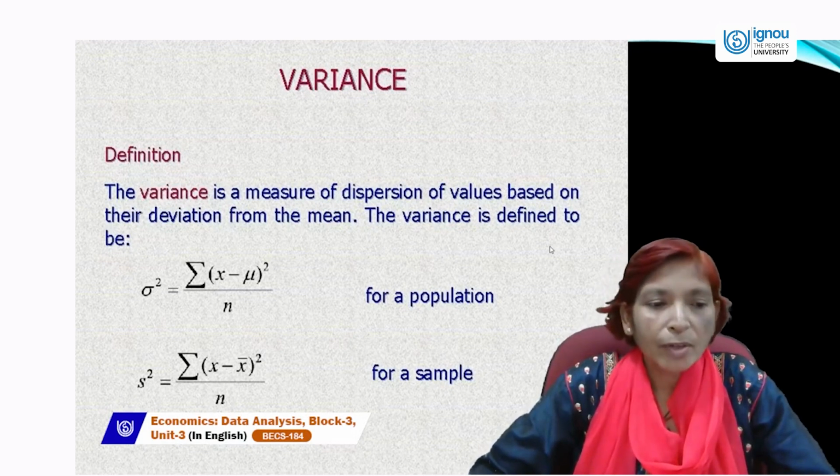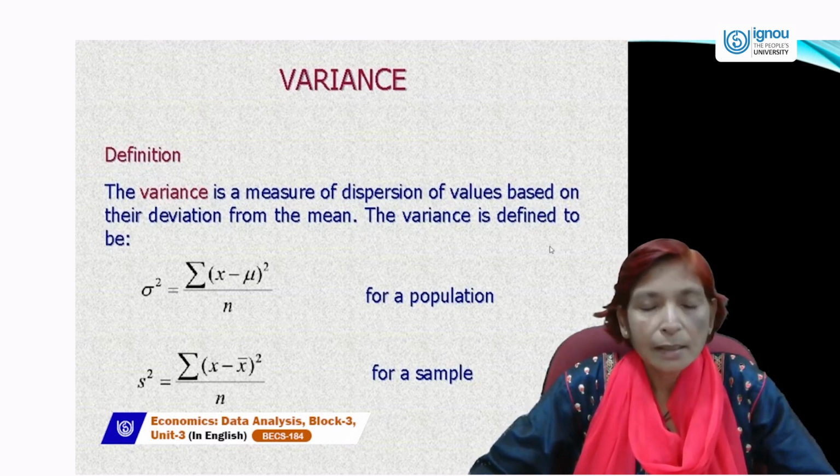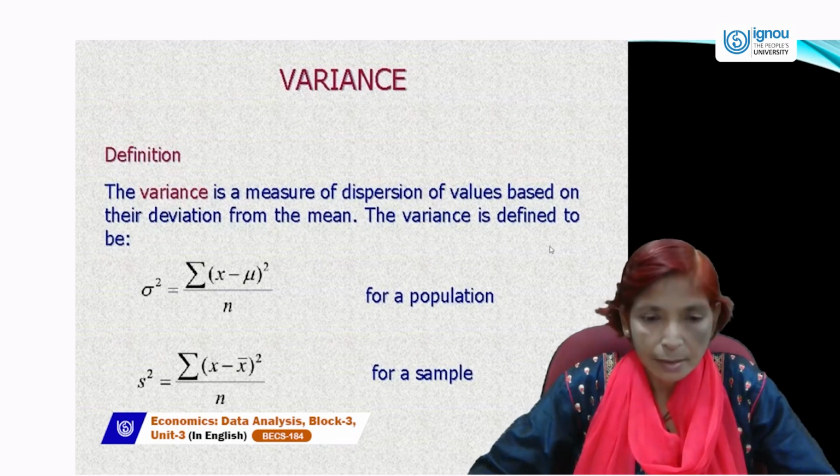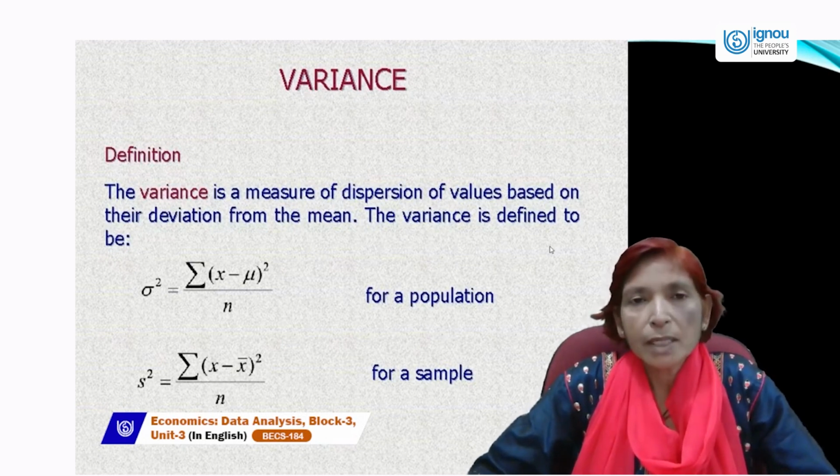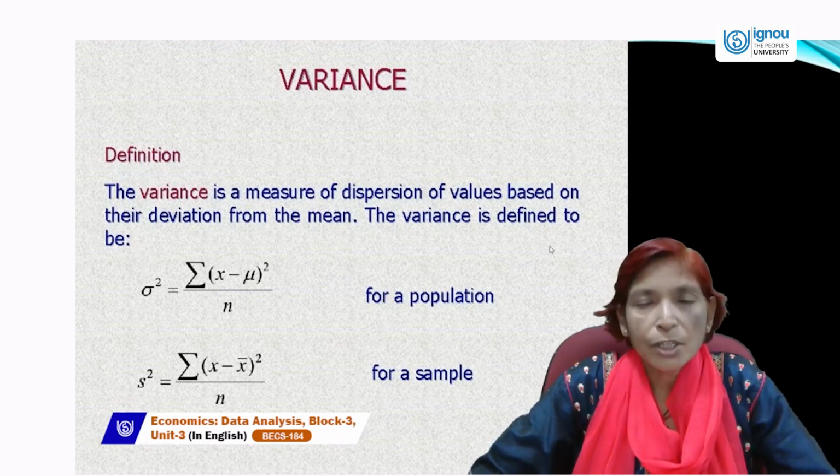And the same formula we can apply for a sample: sigma squared equals summation of x minus x bar, whole square, divided by the number of observations, because a sample is a part of the population and the population is the whole.